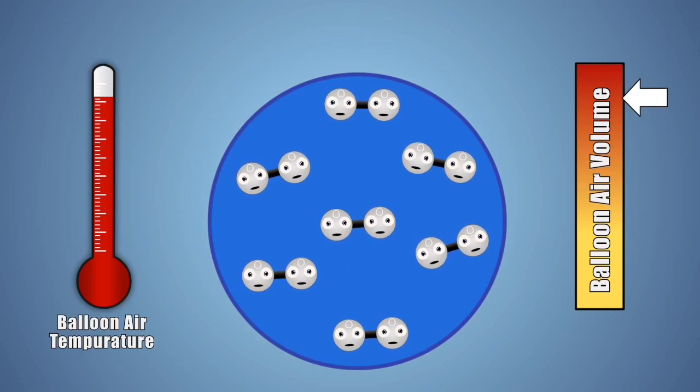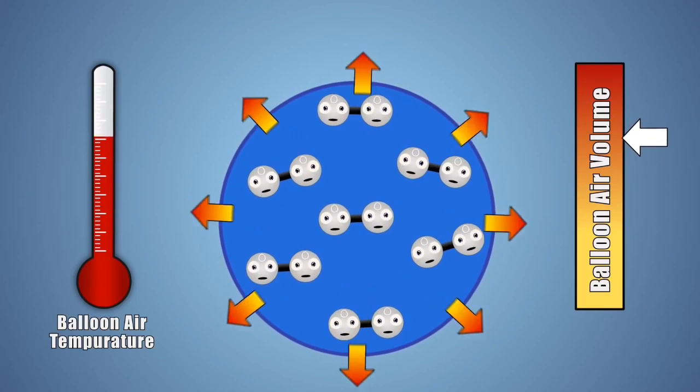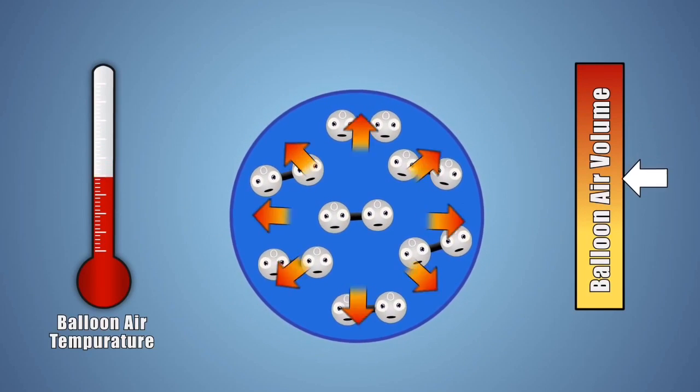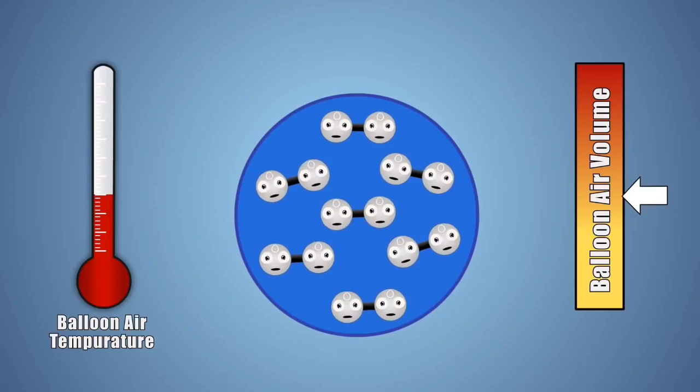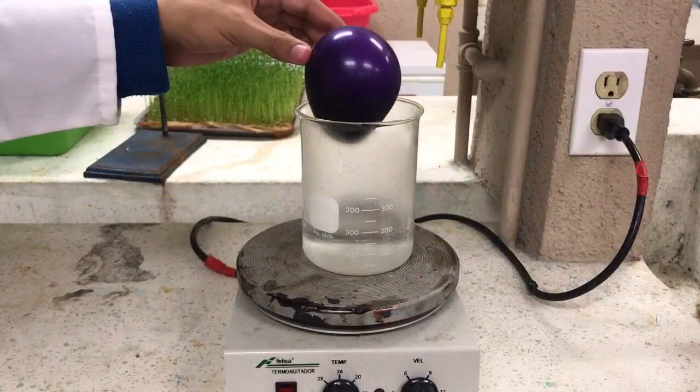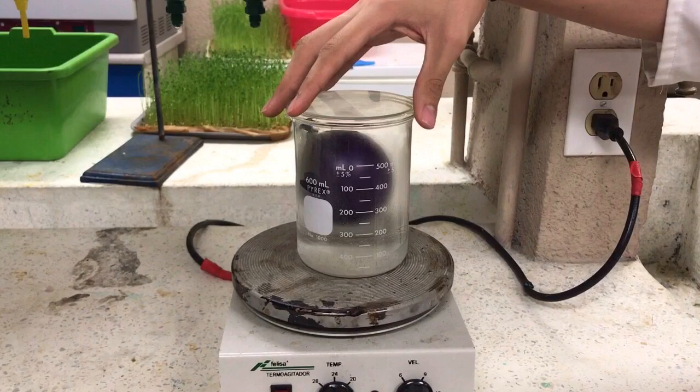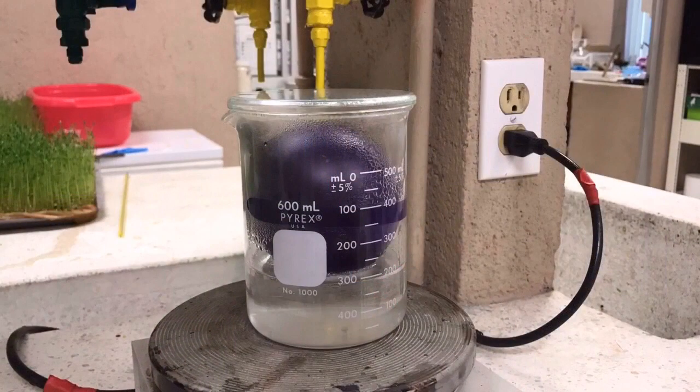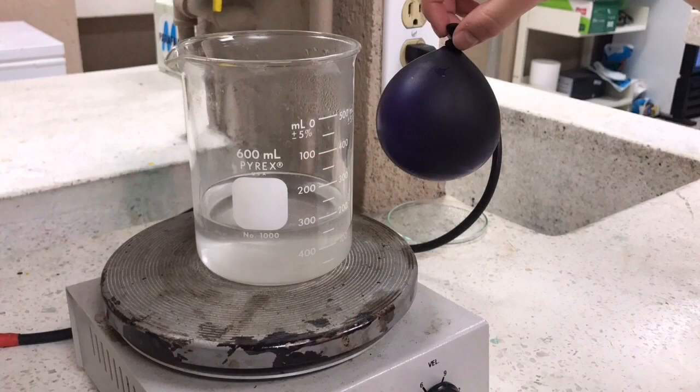If we remove our balloon from the hot water, the air molecules inside our balloon will gradually lose the energy they've been given, dropping back to room temperature, causing the balloon to shrink in volume back to its original size. The results that we could observe after we placed the balloon inside the beaker and put a lid on it so the heat wouldn't escape was that the balloon started to inflate because of the high temperature that causes the volume of the gases to increase. So the balloon started to inflate and it touched and pressed against the walls of the beaker. And after we took the balloon out of the beaker, because of the lower room temperature, the balloon deflated a little bit.